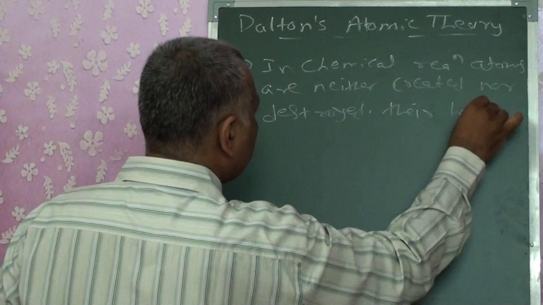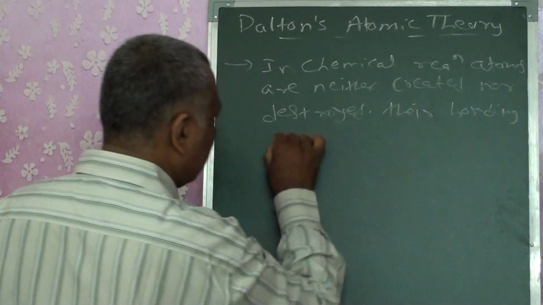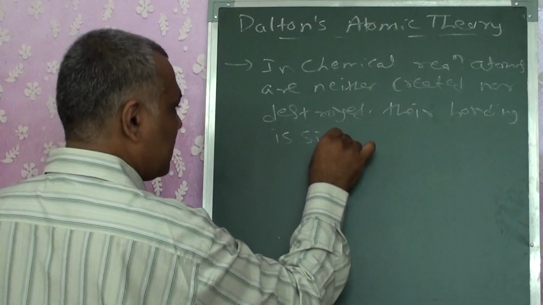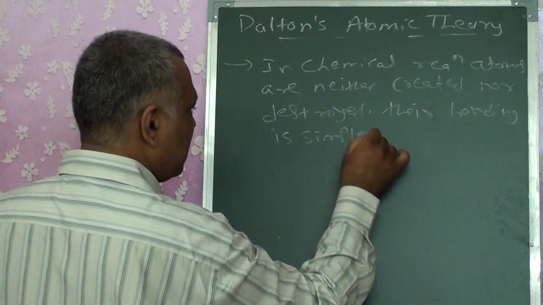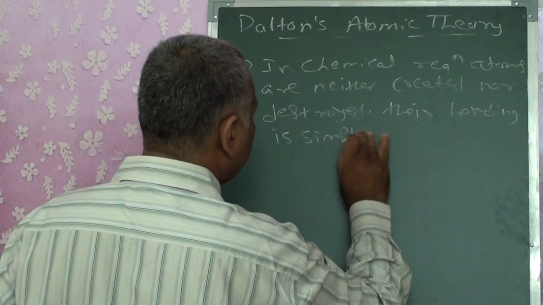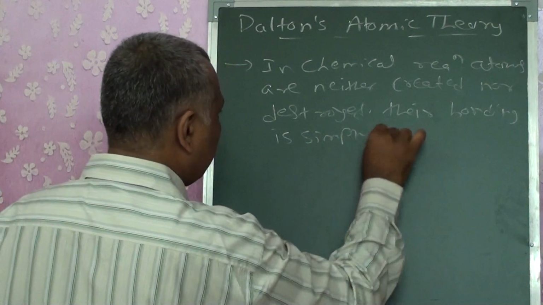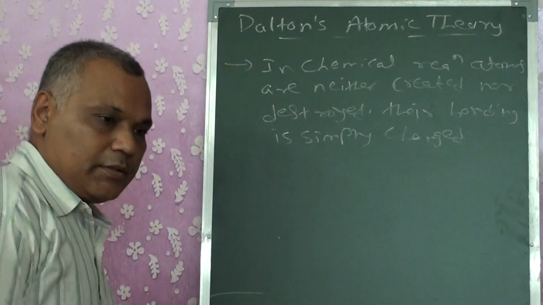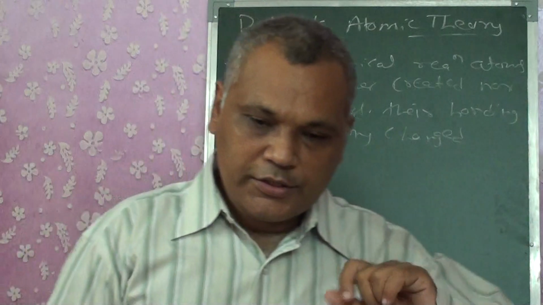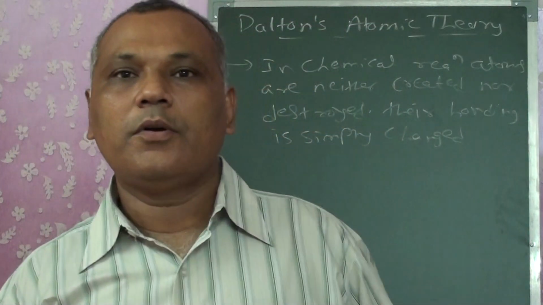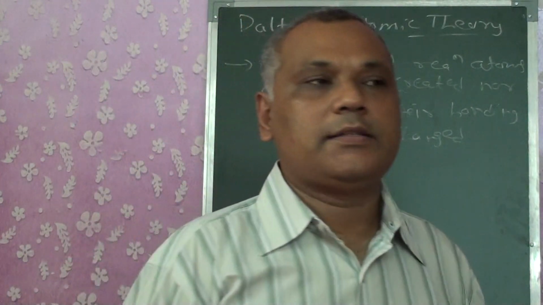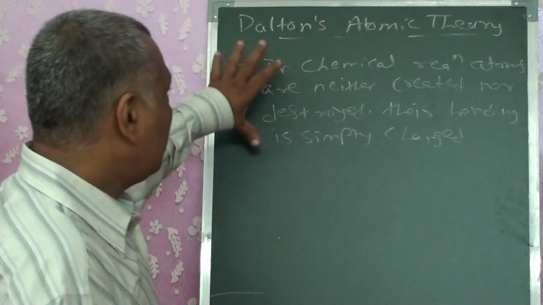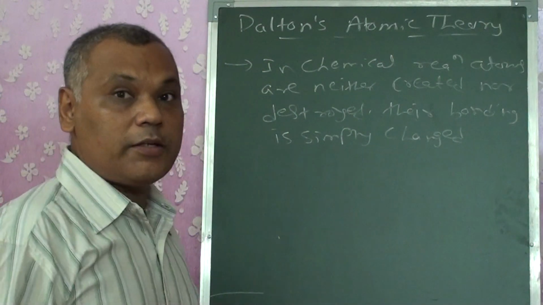Their bonding is simply changed. That means from one type of bond they change to another type of bond. So that was the postulates of Dalton's theory.